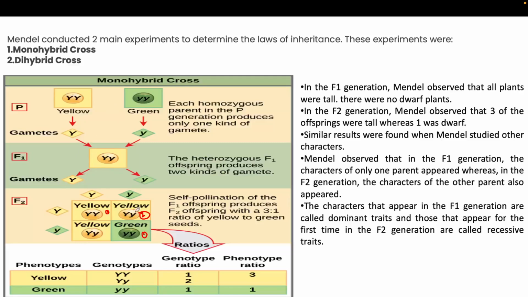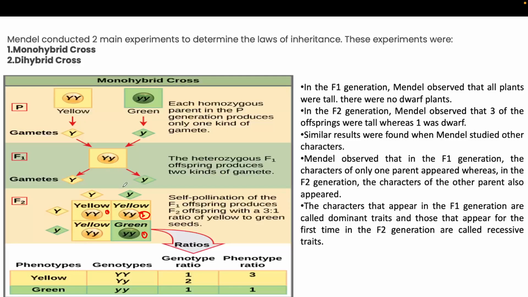Okay, but in F2 generation there is also green color, so that is the recessive character, because it is present in very small number, and in F1 generation this character is missing. Okay, so from here we can say that yellow color is the dominant one.